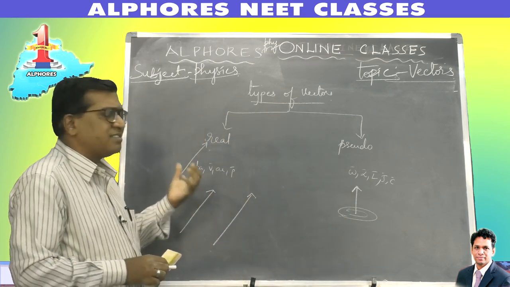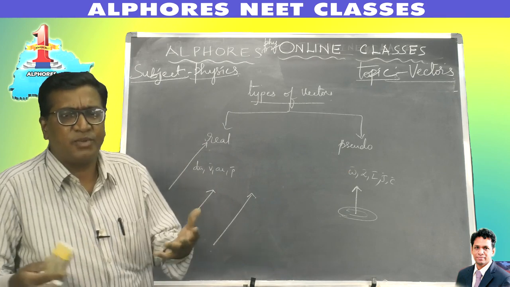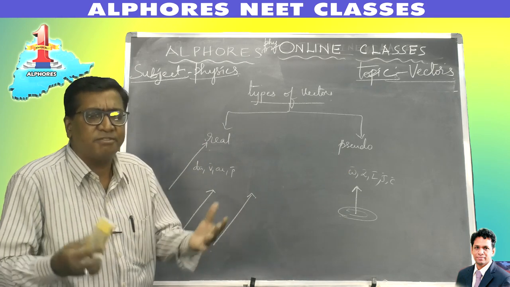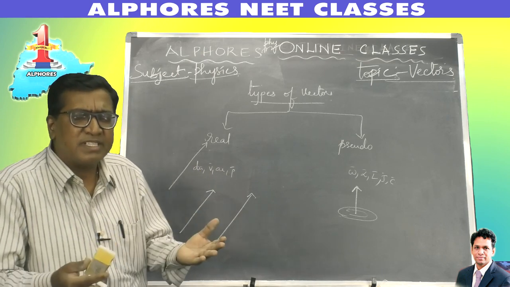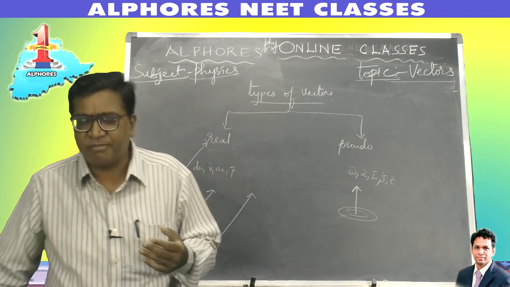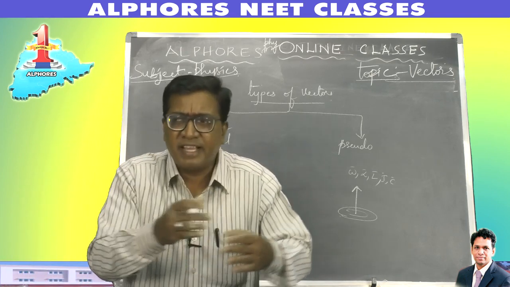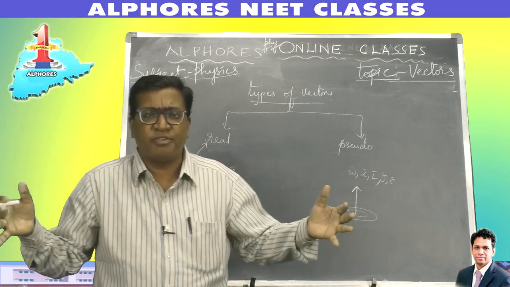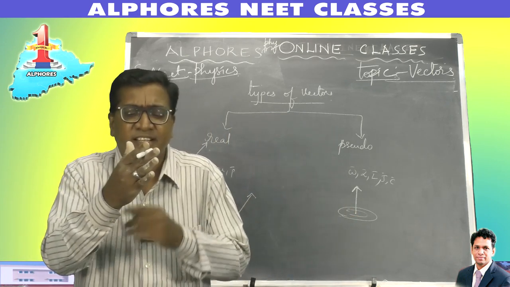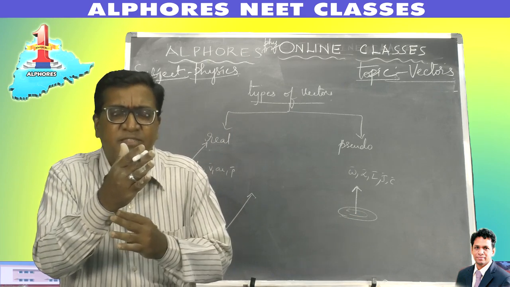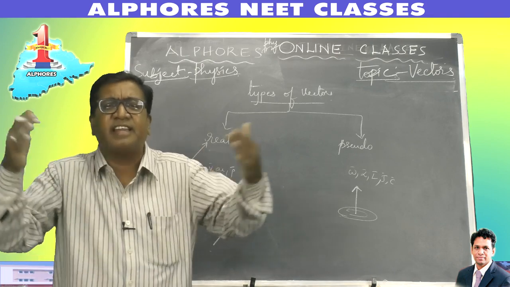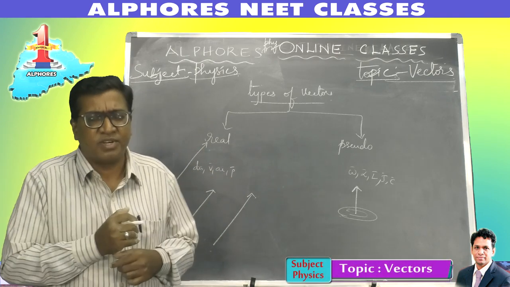So these other vectors are real vectors, they really exist. Practically, you can sense them. And these vectors are independent of the frame of reference. Whatever frame of reference you consider, their orientation does not differ. For example, if I consider this room as a frame of reference, and considering a point as an origin, I represent the vector in this form. This real vector remains the same even if I take another frame of reference. Their orientation does not change.